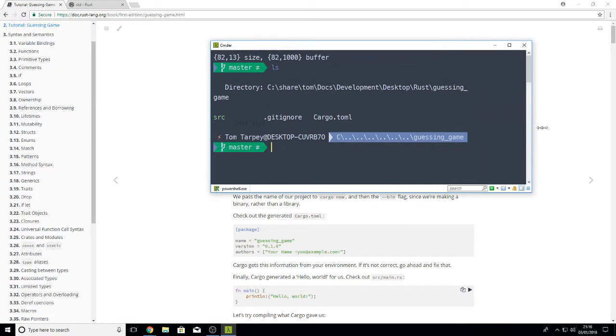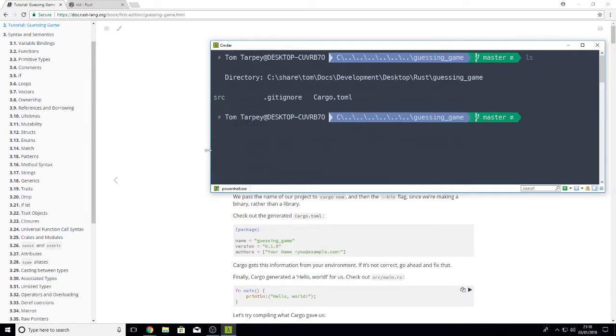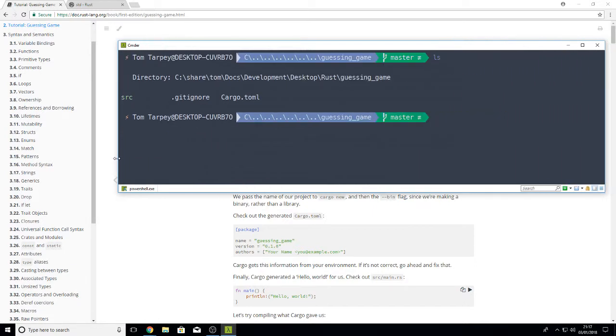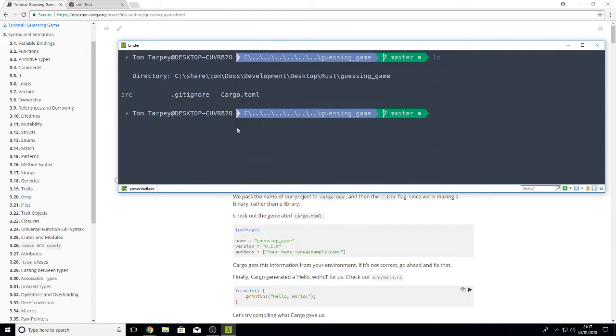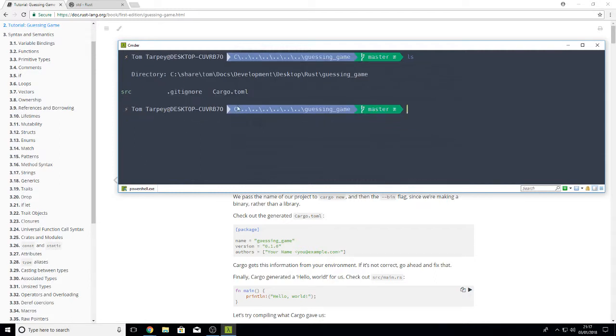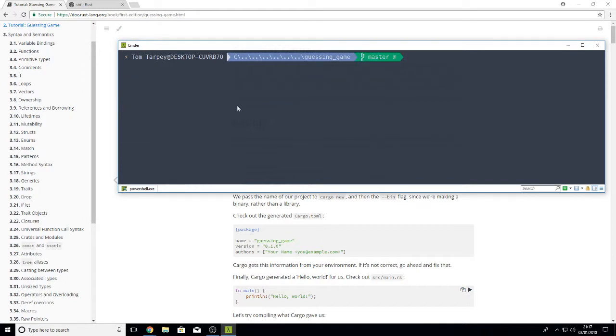Right, so I'm just going to make this a bit bigger again. I might make the font a little bit smaller, I don't know. It's 1080p, so you might be okay. I'll just lower it a tiny bit. Okay, so everything's all up to date. Guessing game, blah blah. So now if I do code dot, I'm just going to Visual Studio Code.